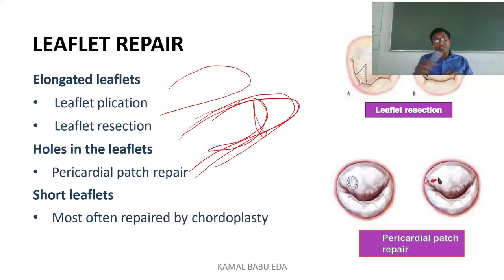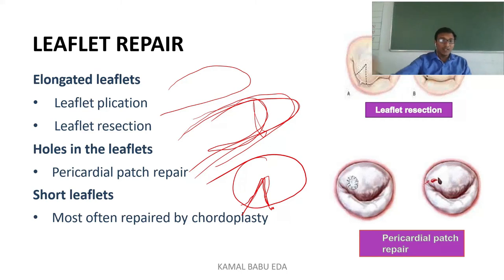Next they will go for leaflet resection. In leaflet resection, for example, if this is the leaflet and it is elongated, they will choose the portion of the leaflet which was damaged or which is convenient for the surgeon. Based on the disease condition, the surgeon will choose what part of the elongated leaflet has to be removed, and they will make an incision. They will cut the part which is damaged. Once they remove it, they will suture the two parts together, so that the size of the leaflet is decreased and it is adjusted according to the valve opening.